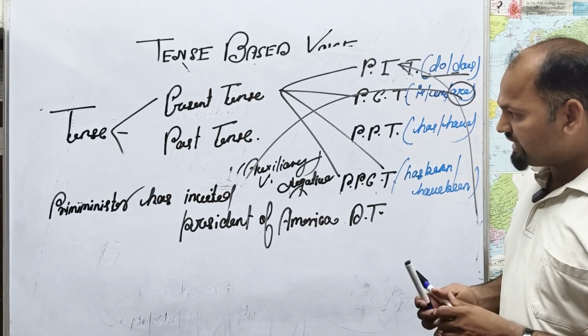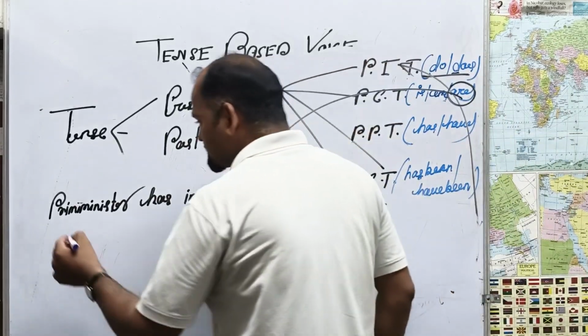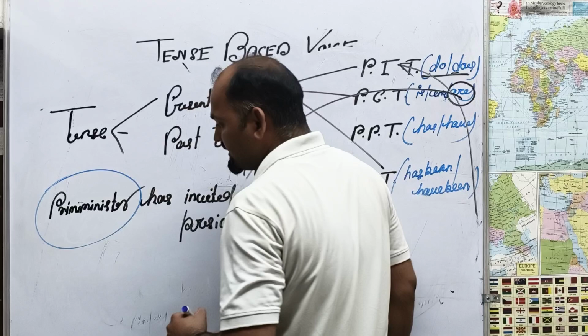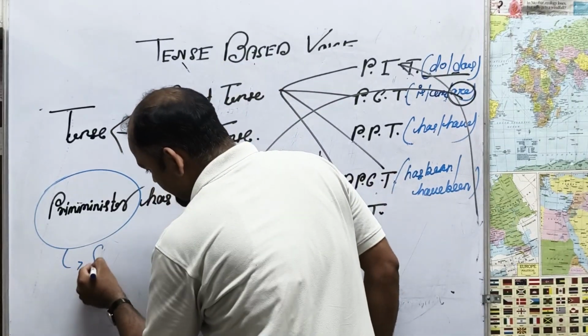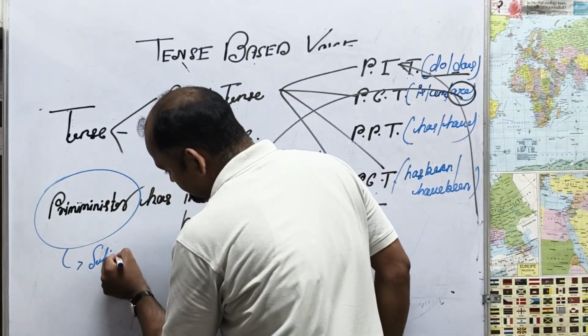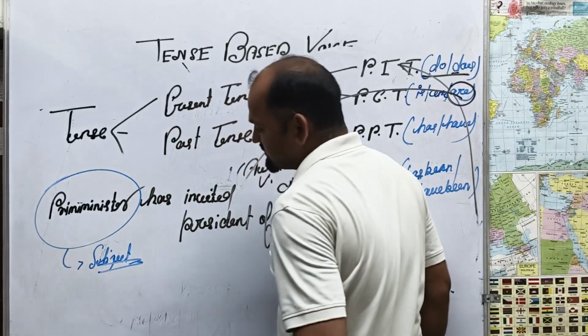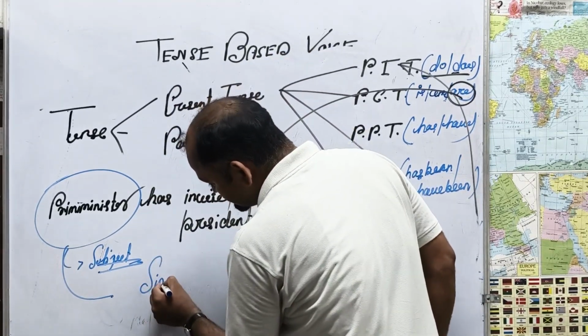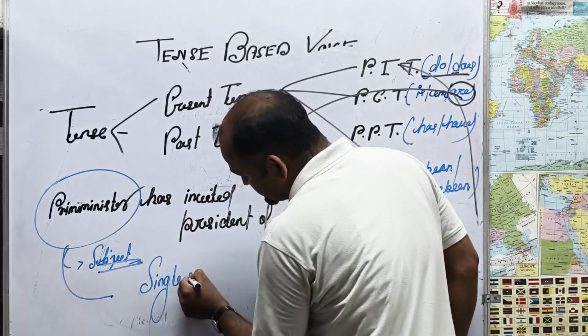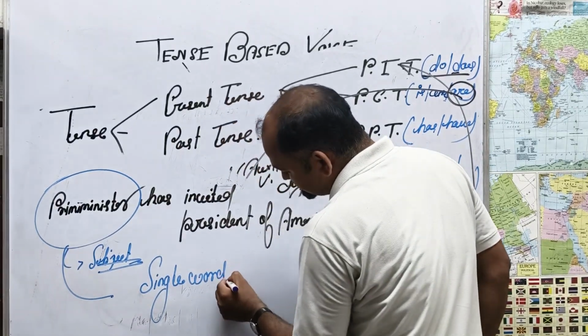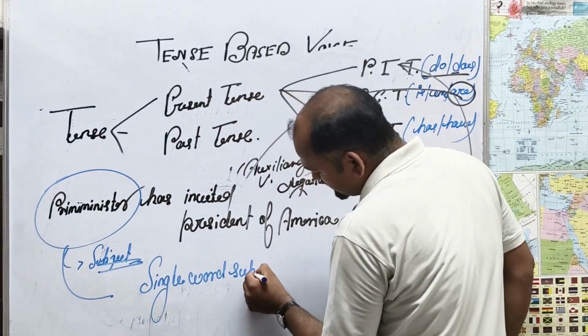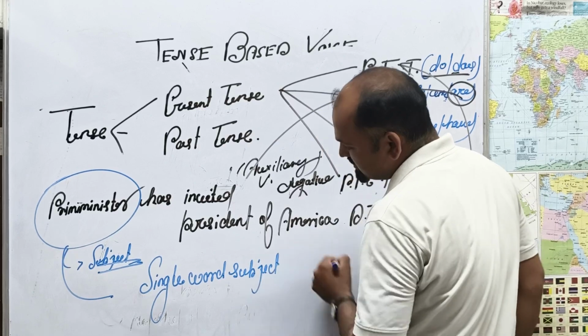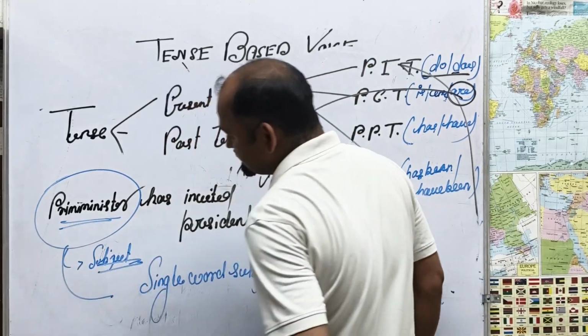In this case, I will tell you, the Prime Minister is called the subject. Why is it called a subject? This is a single word subject, because there is a single word.